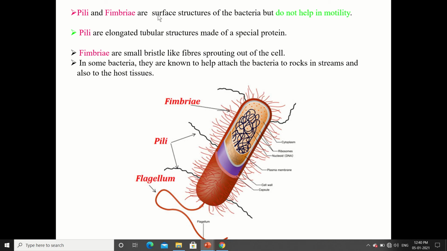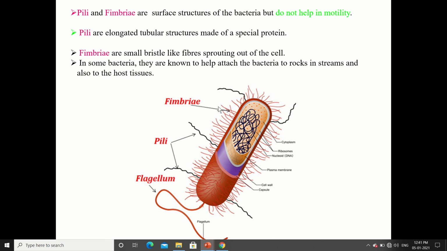Pili and fimbriae are surface structures of the bacteria but do not help in motility. The flagellum helps in motility, that is locomotion, the movement of the bacterium, whereas pili, the long tube-like structures, and fimbriae, the bristle-like structures, are present on the bacteria but do not help in motility. Pili are elongated tubular structures made up of special protein. Fimbriae are small bristle-like fibers sprouting out of the cell.